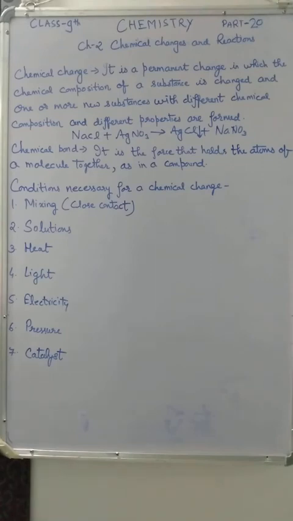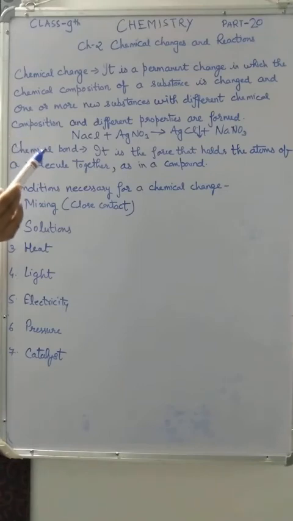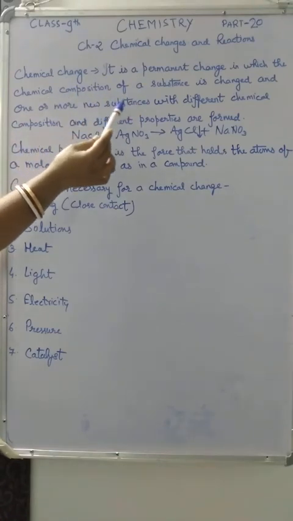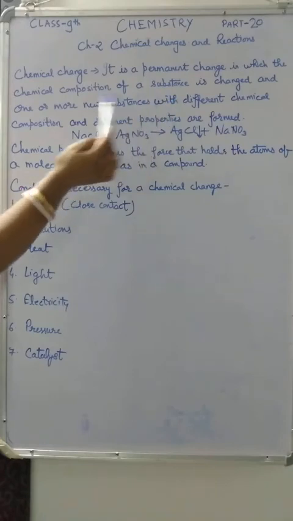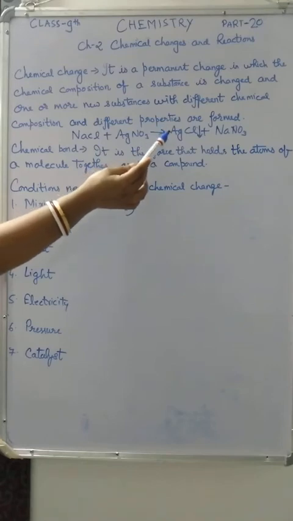It is a very easy definition which you have studied in class 7th and 8th. See the definition. Chemical change is a permanent change. All of you know that chemical change is a permanent change. Mostly it is irreversible, so that is why it is called a permanent change. It is a change in which the chemical composition of a substance is changed and one or more new substances with different chemical composition and different properties are formed.